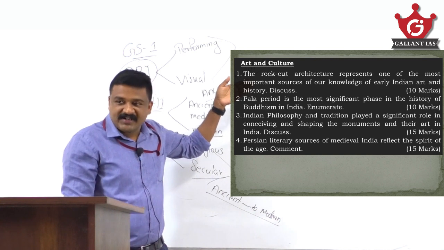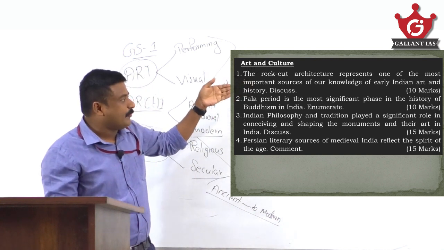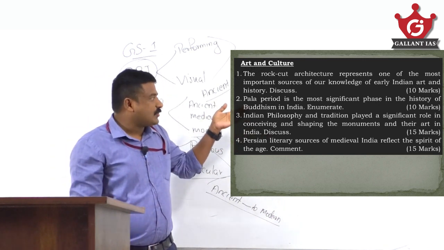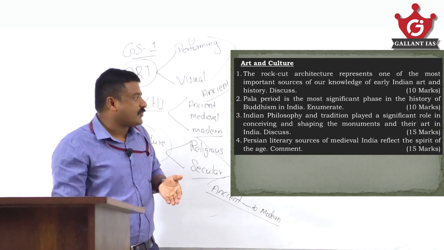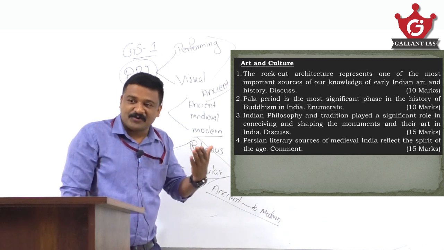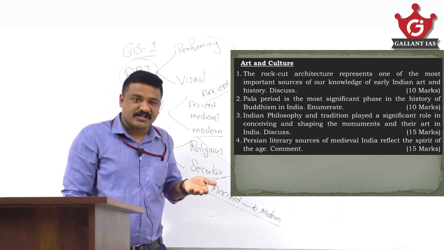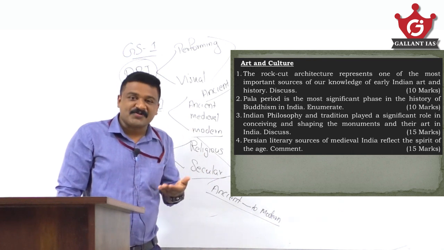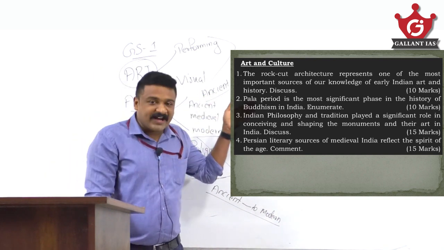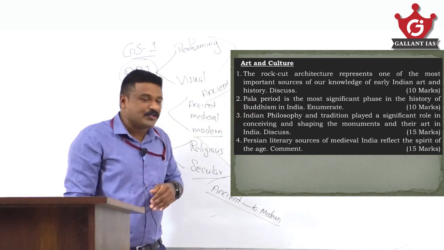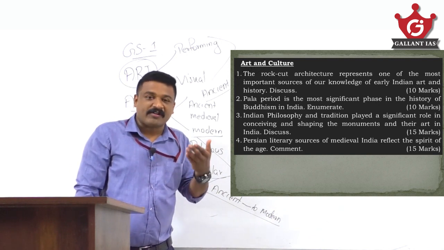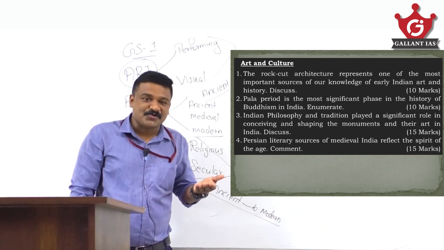What are the key terms here? Rock-cut architecture representing one of the most important sources of our knowledge of early Indian art and history. Then there is: Pala era is the most significant phase in the history of Buddhism in India. Pala art forms are there, Buddhist art forms, Pala miniature. The Eastern Palas were also great patrons of Buddhism, Vajrayana Buddhism, etc. So why is it regarded as the most significant phase? Many Pala rulers donated to or revived some Buddhist learning centers also.